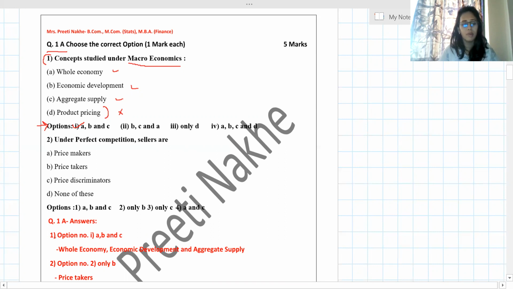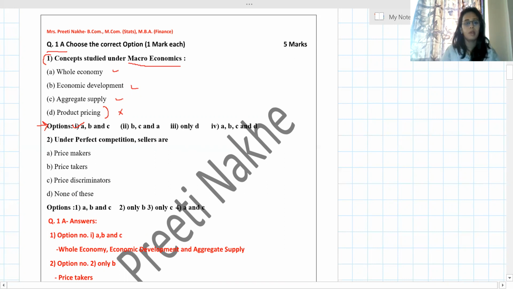My first answer is option number 1, because you can see the Roman numerals have been written. My first option is correct, so I have written option number 1, A, B and C. In the next line, A is what? Whole economy. B is what? Economic development. C is what?